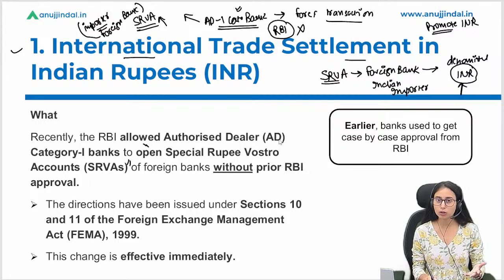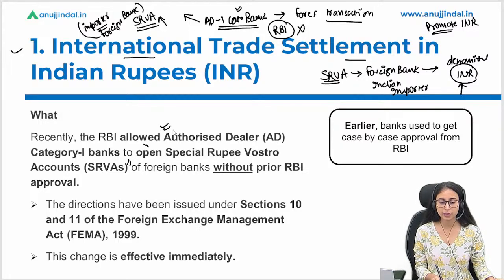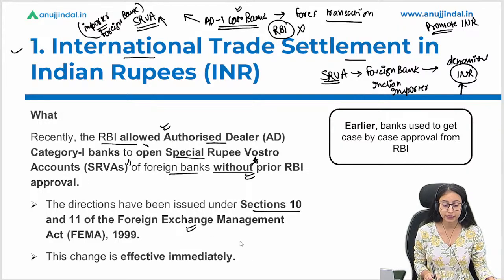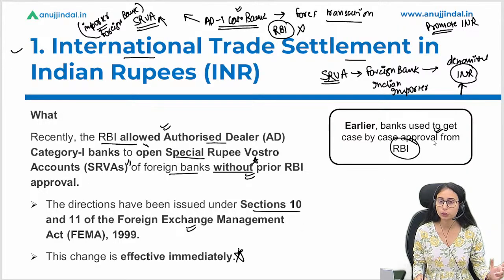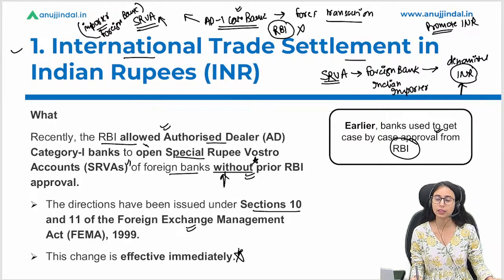Let's have a look at the PPT as well. They are saying that RBI has allowed AD1 category banks to open SRVA accounts of foreign banks without RBI approval. This direction has been issued under sections 10 and 11 of the Foreign Exchange Management Act 1999, and is effective immediately. Earlier RBI approval was required. What you have to remember is that now no approval is required from the RBI in order to open a SRVA account.